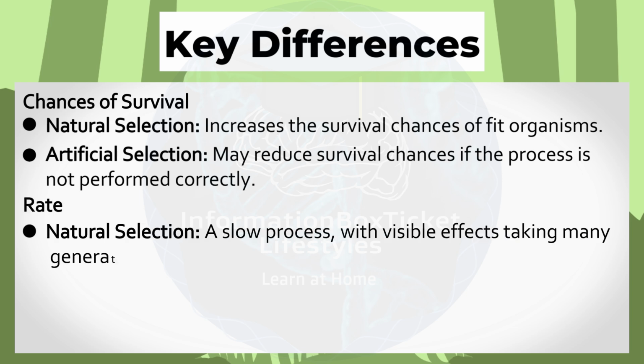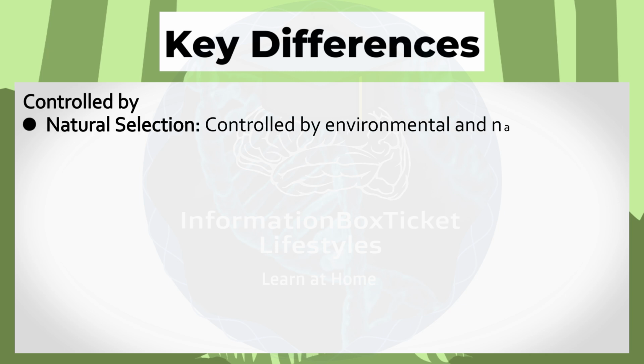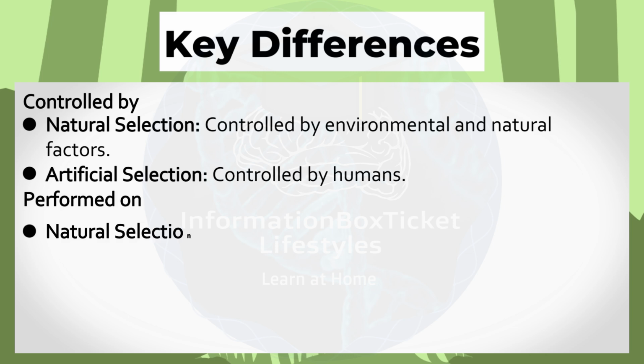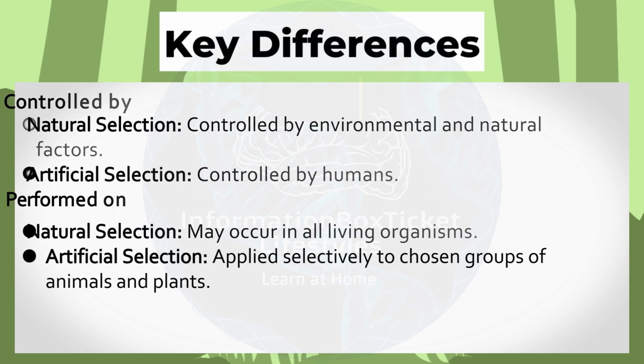Rate: natural selection is a slow process with visible effects taking many generations. Artificial selection is a faster process showing results within days or weeks. Controlled by: natural selection is controlled by environmental and natural factors. Artificial selection is controlled by humans. Performed on: natural selection may occur in all living organisms. Artificial selection is applied selectively to chosen groups of animals and plants.